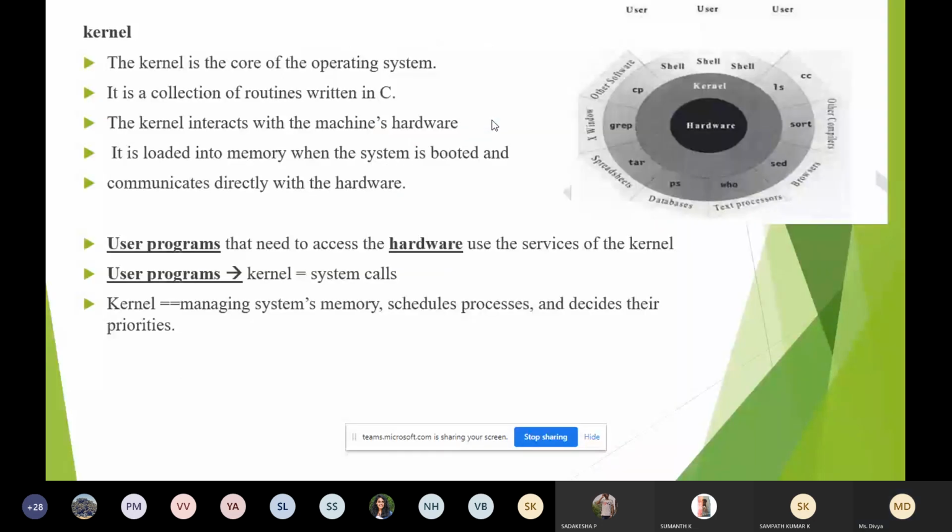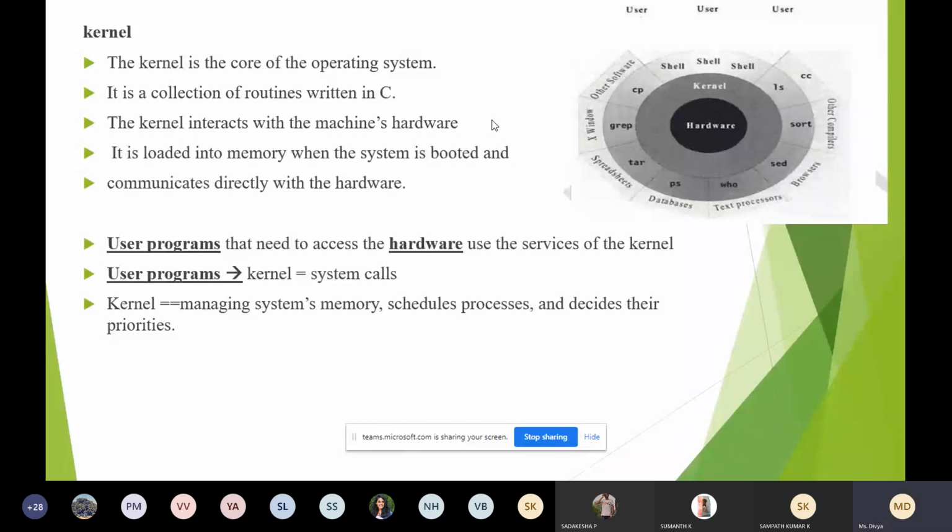So what is a kernel? The kernel is called the core or heart of the operating system. In the Unix operating system, the kernel is the core, the heart of the operating system, and it has a collection of routines. What does the kernel consist of? It has a collection of programs, modules, or we call them functions, which are written in C.